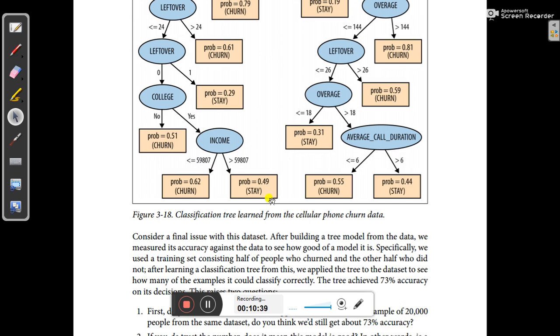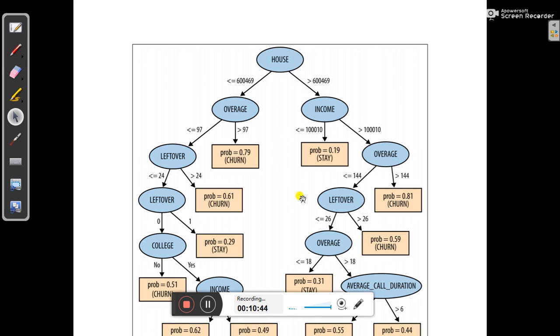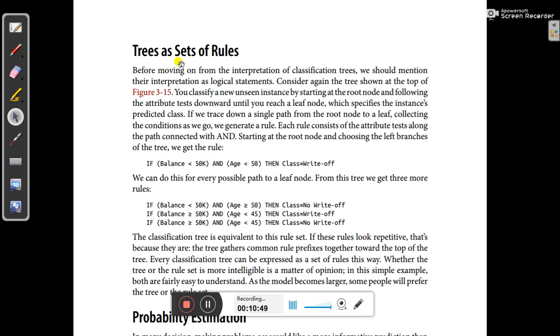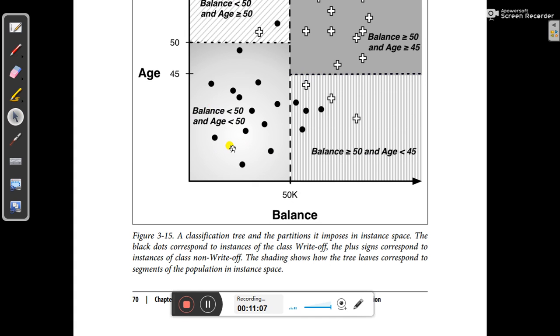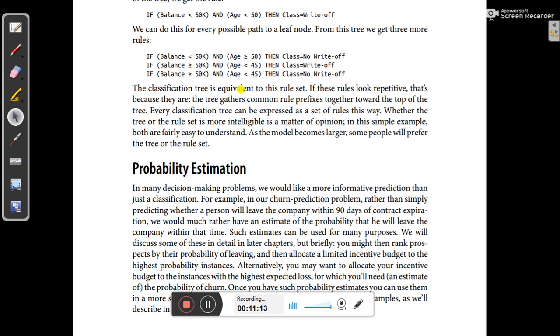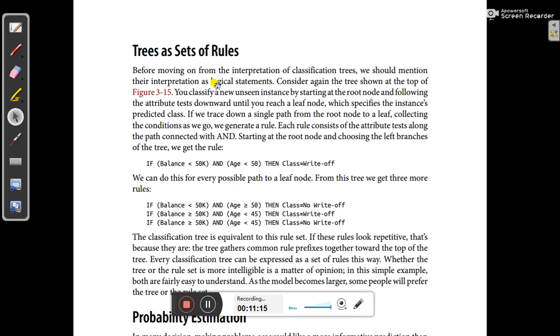So here, actually, how it is created: if we go to the definitions of tree creation, here you will find the tree as a set of rules. Before moving on from the interpretation of classification trees, we should mention the interpretation as logical statements. Consider again the tree shown at the top of figure 3-15. So here, what is figure 3-15? Figure 3-15 is here. So if you go through that example also, you will find the same situation.